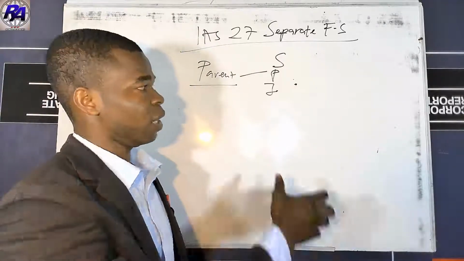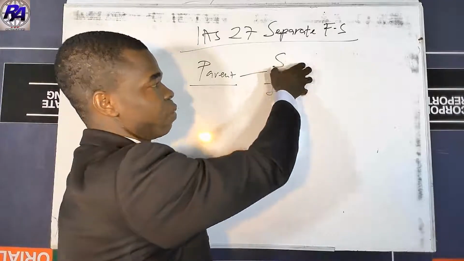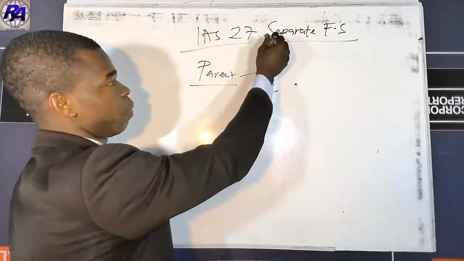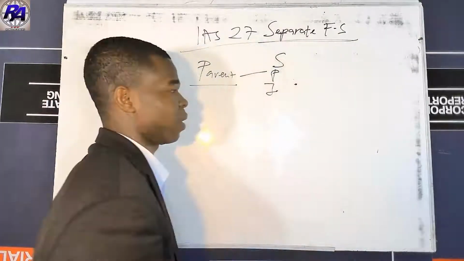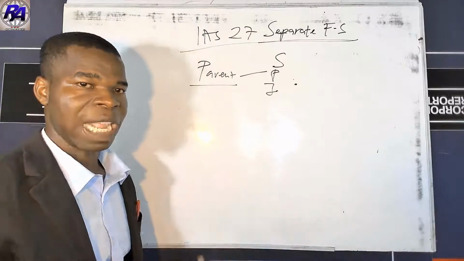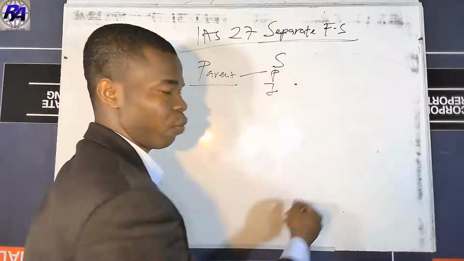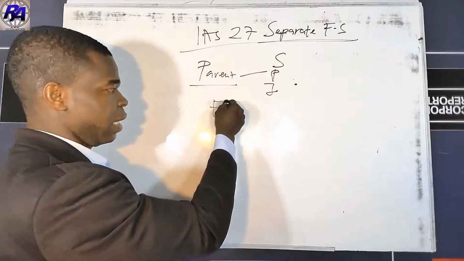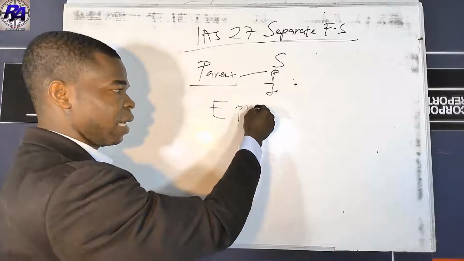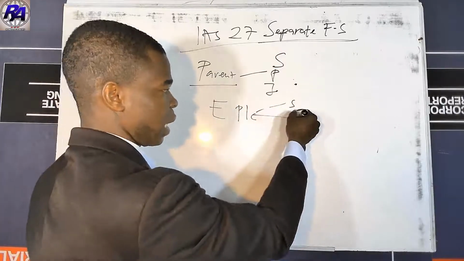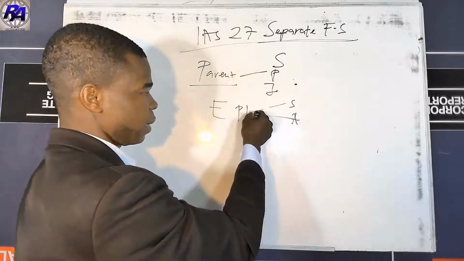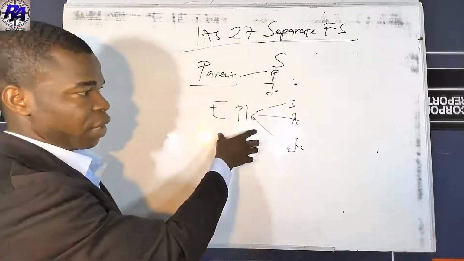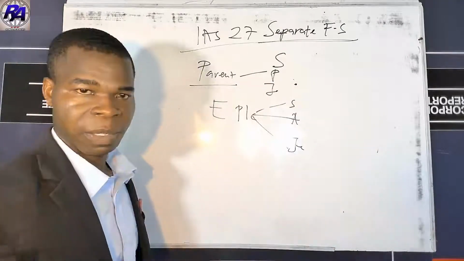But even before an entity is required to prepare the group account or the consolidated financial statement, the entity is required to prepare a separate financial statement. That is what it means, accounting for the interest in the other group. So an entity, let's say EPLC, having a subsidiary, an associate, or a joint venture, will be required to prepare a separate financial statement.